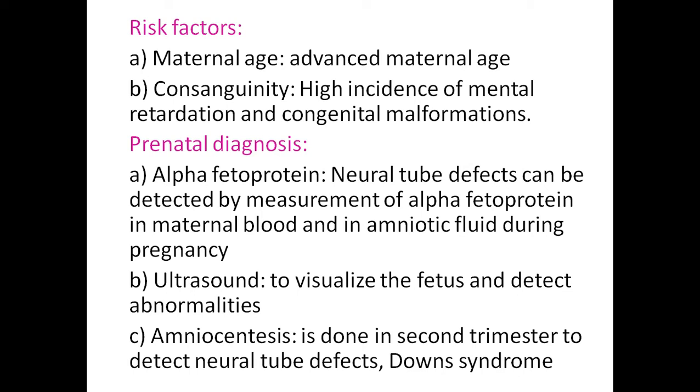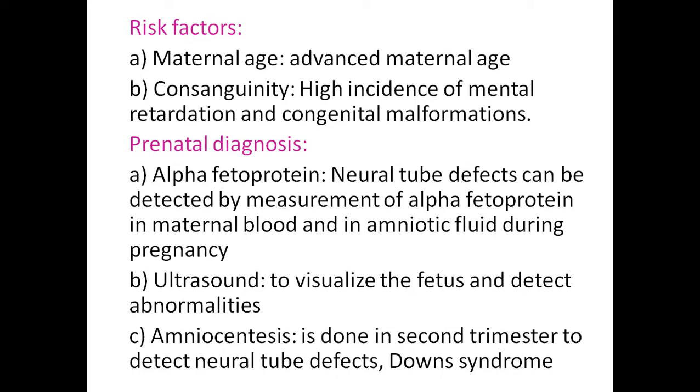And the risk factors are maternal age, advanced maternal age, that is elderly pregnancy, more than 30 years of age, prone for a mentally retarded baby. So advanced maternal age is a risk factor. And consanguineous marriages.